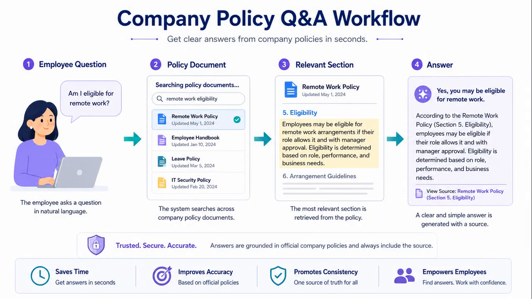Now let's look at a RAG business example. Imagine an employee asks, what is our travel reimbursement policy? A basic chatbot may give a general answer. A RAG system searches the company policy document. It retrieves the relevant section. Then the AI explains the answer in simple language. The result is more specific and grounded. That is RAG in action.